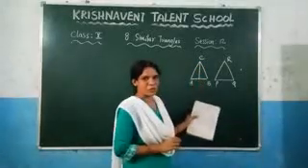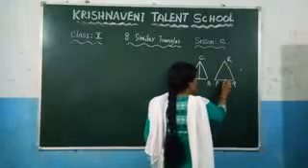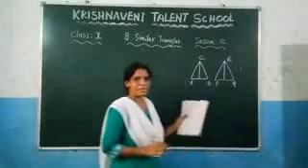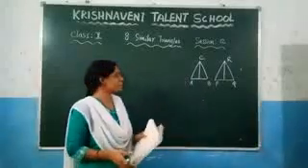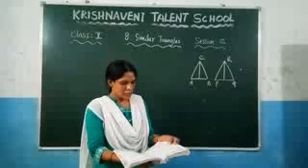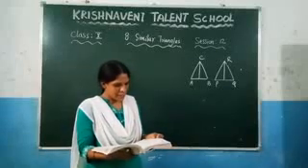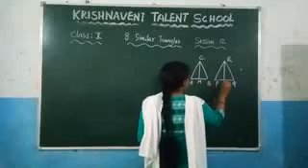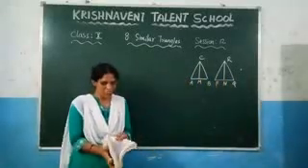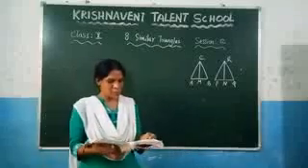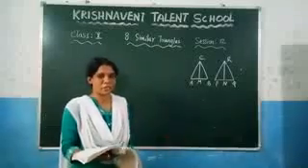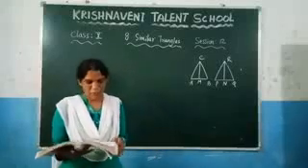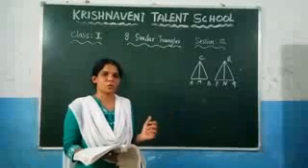And similarly you need to take the midpoint of PQ. Let us consider this is the midpoint of PQ, and again you need to draw the line segment joining the opposite vertex. That is nothing but the median. And they have given the median as CM and RN, right? And they have marked this one as CM and here it is RN. These are the medians of the triangle. And based on these two conditions, you need to prove here triangle AMC is similar to triangle PNR. Now, based on this condition, we need to prove three conditions.